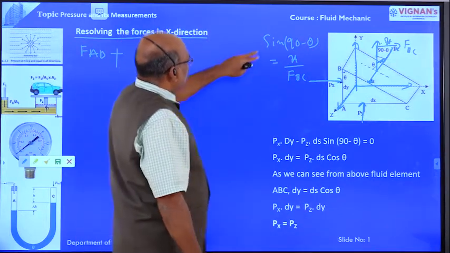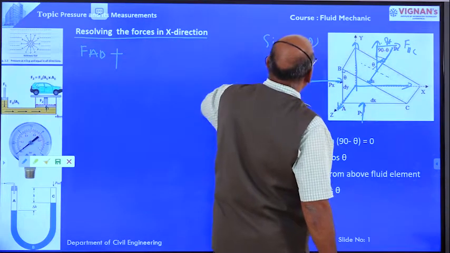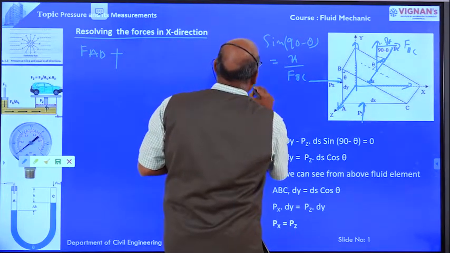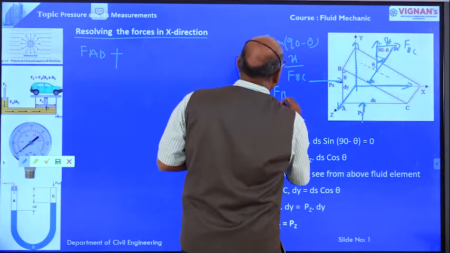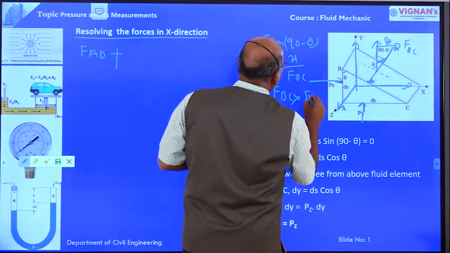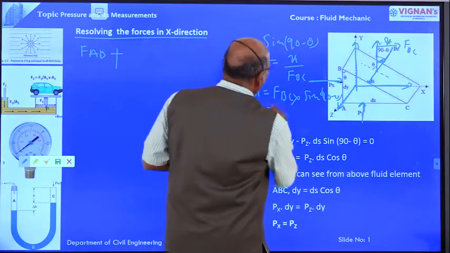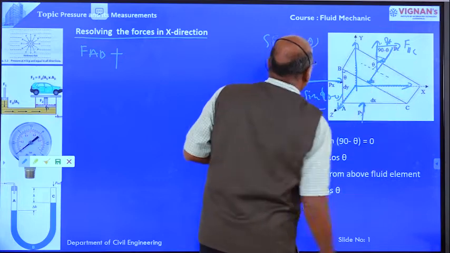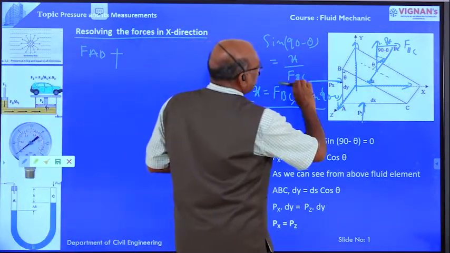Right? Sine 90 minus theta is equal to x divided by force on BC. Therefore, x is equal to force on BC into sine 90 minus theta. This is the force acting in the x direction.